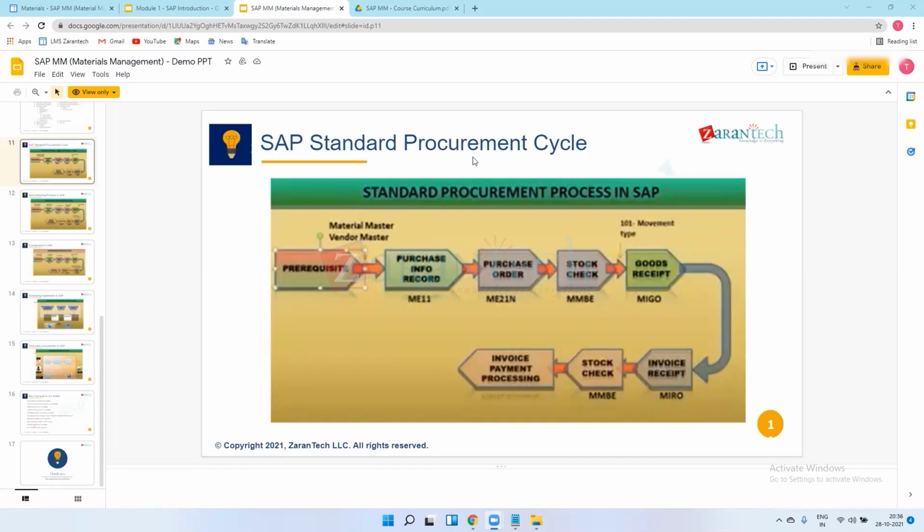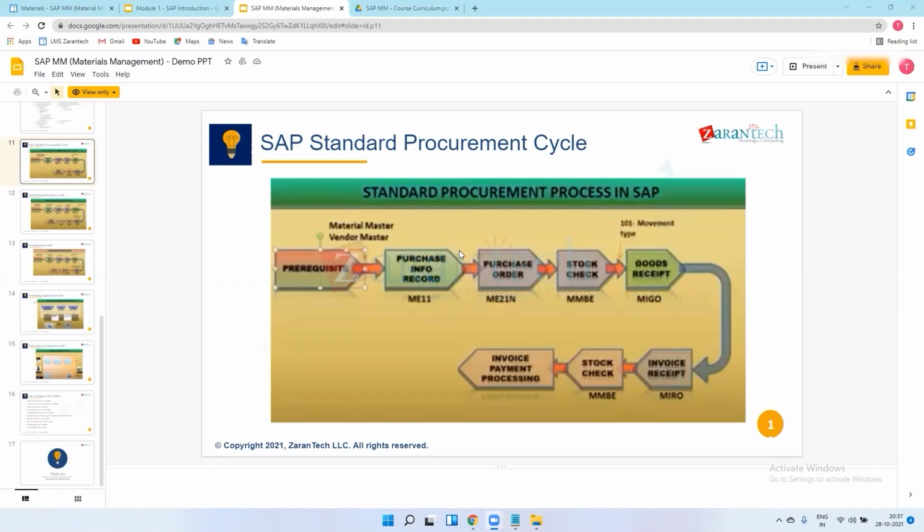This is in short the purchase info record, one of the chapters in our SAP MM. We will see all the basic details, from practical to industry level, in this purchase info record. After this we go for the purchase order, and in between there is one PR as well, purchase requisitions.